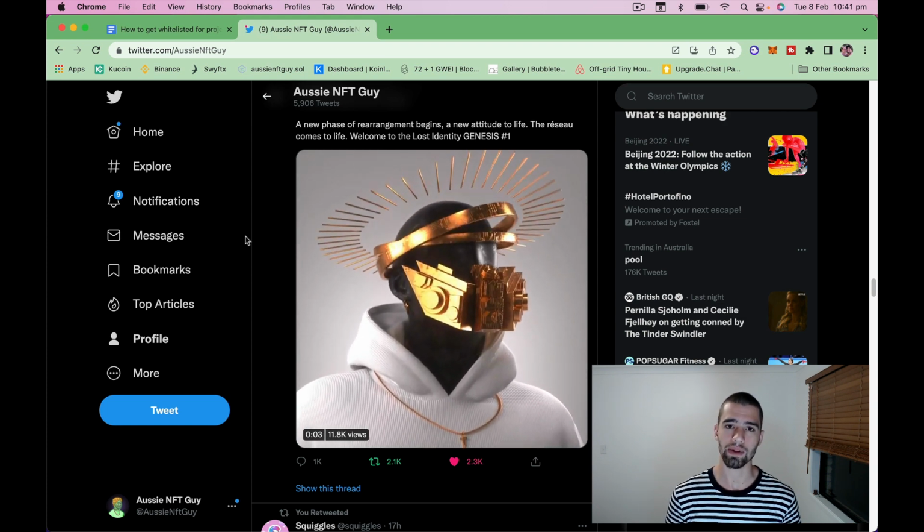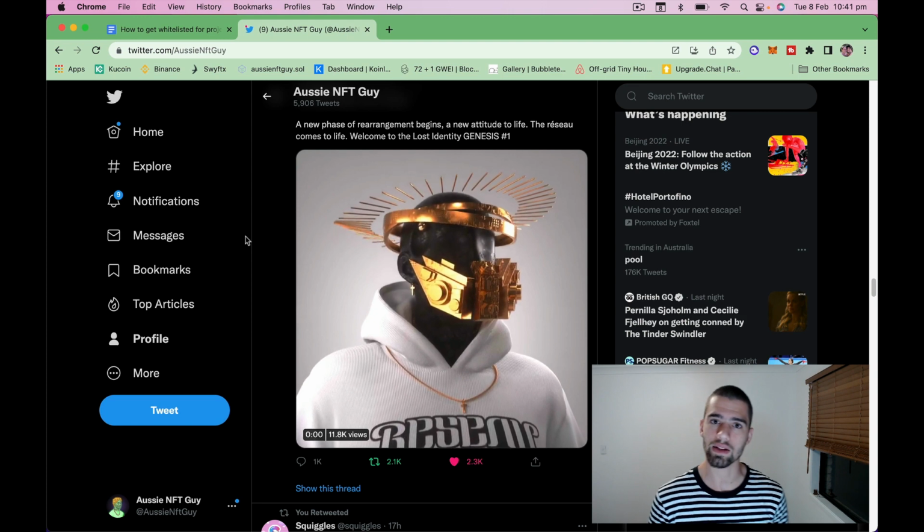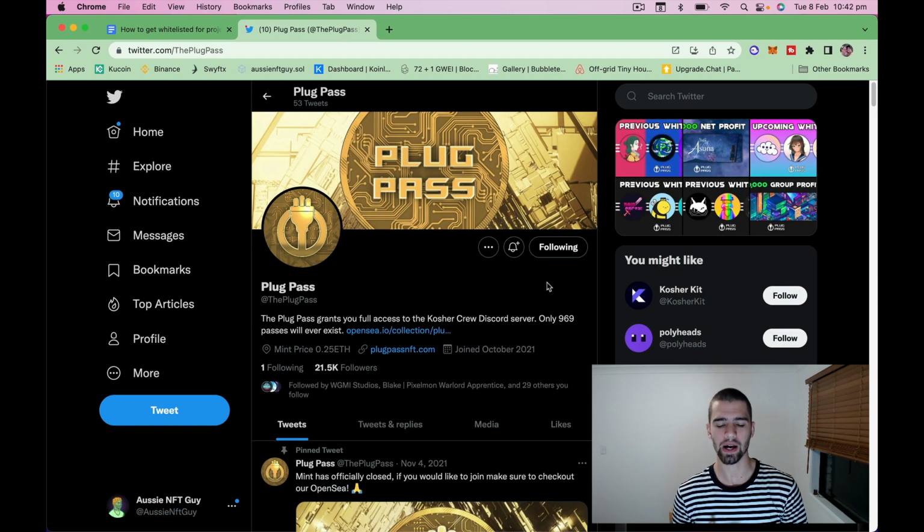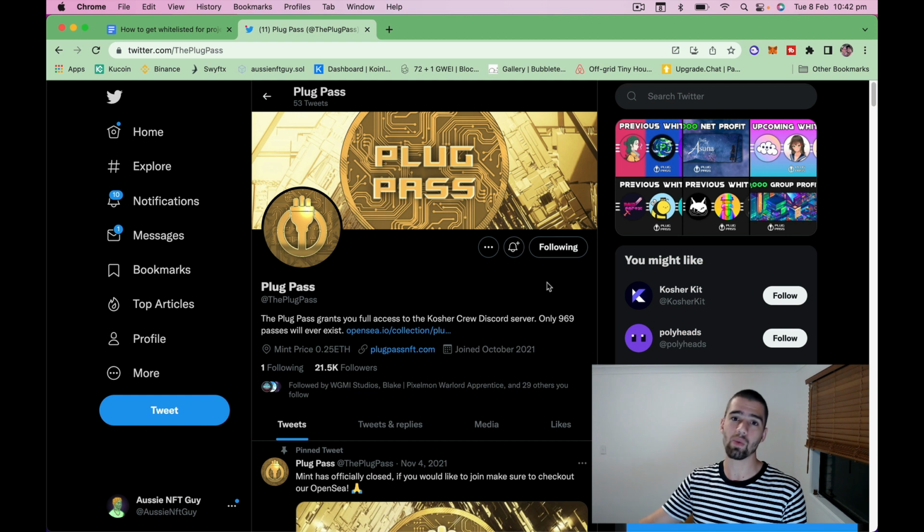But let's jump into the next way to get whitelisted. So I think the next easiest way that doesn't require a lot of effort, it does require you to hold certain NFTs, is obviously project collaboration. So for example, what I do at DGODs is I'm head of partnership, and so I go out and hunt whitelist spots for projects, and then I go back to DGOD holders, and then DGOD holders will get involved in a raffle we do in our Discord, and then they'll be able to win whitelist spots to projects that they want to be getting involved in. So I think that's the second easiest way. The odds are obviously way better.